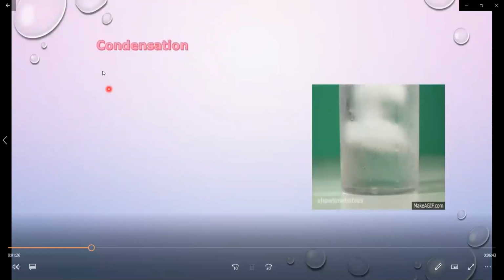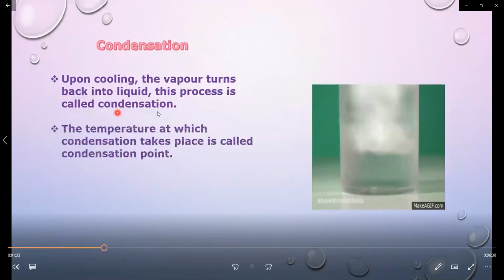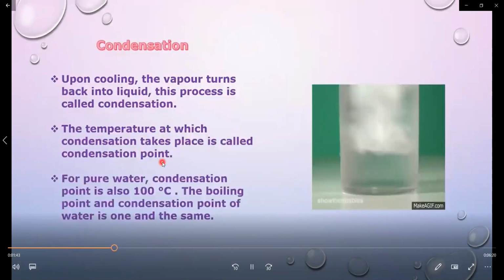Next point of the lesson, that is condensation. Let us study what is condensation. Upon cooling, the vapor turns back into liquid state. This process is called condensation. The temperature at which condensation takes place is called the condensation point. For pure water, the condensation point is also 100 degrees Celsius. The boiling point and condensation point of water are one and the same.